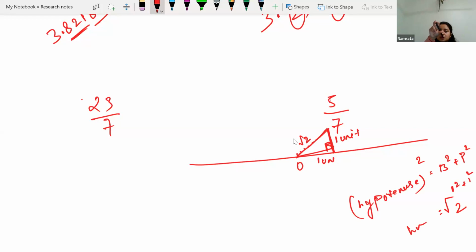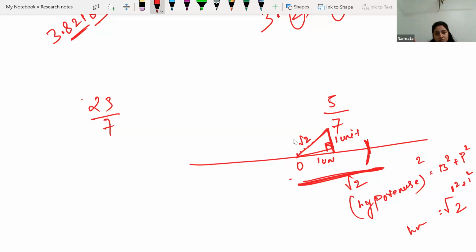We can measure root 2 with the help of a compass, and then we can make an arc like this. And here we can say this total distance from the origin, from 0, is root 2. With the help of your scale, you won't be able to draw root 2. In your centimeter scale, root 2, root 3, this is not there.